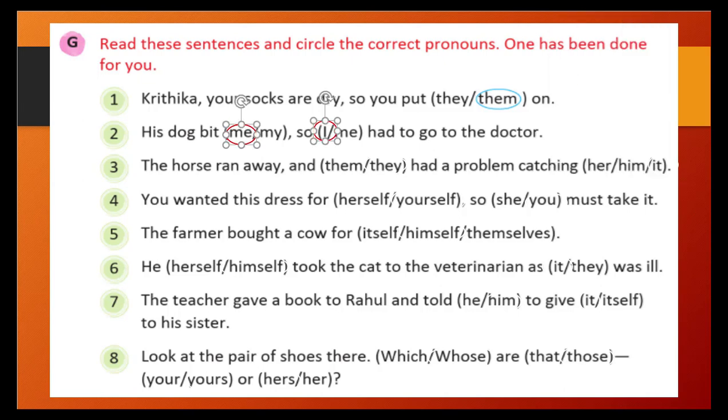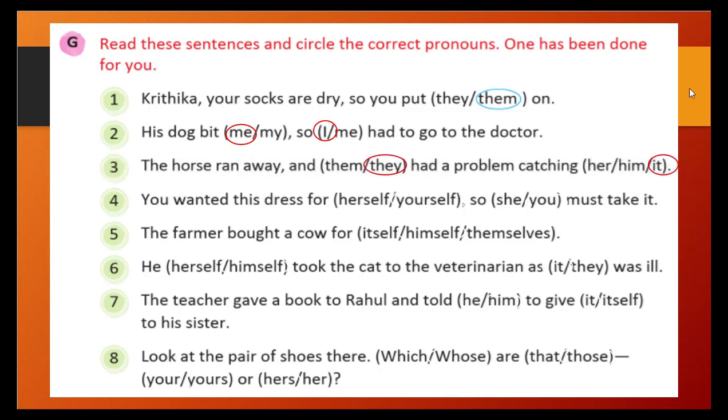Okay, so this is the correct one. Then the third one: the horse ran away and they had a problem catching him or it. So the horse ran away and they had a problem catching it. Catching it, who's being caught? That is the horse. So for horse we will use singular it. And who are them or they? So they will be the correct one. So that is the answer.